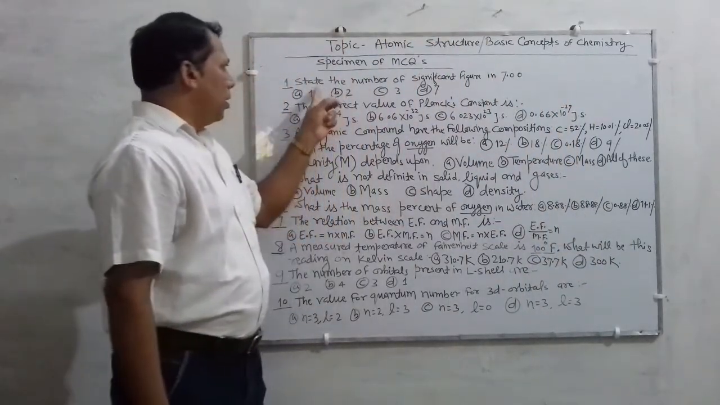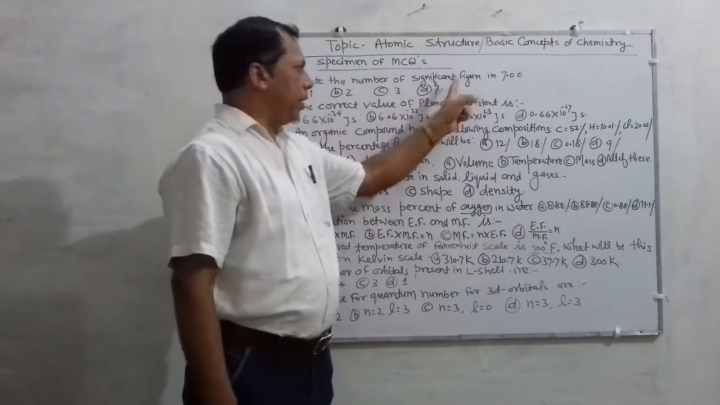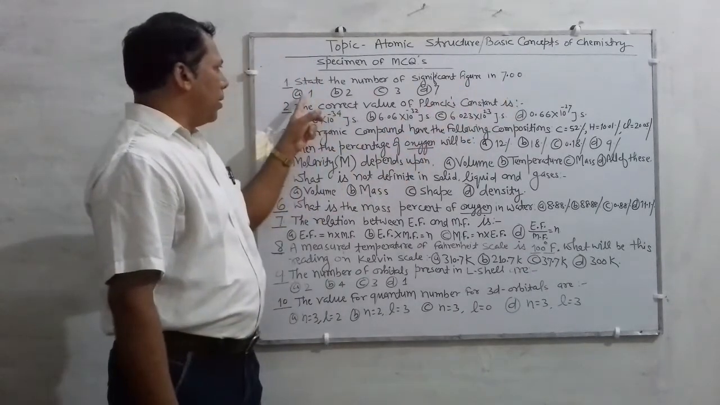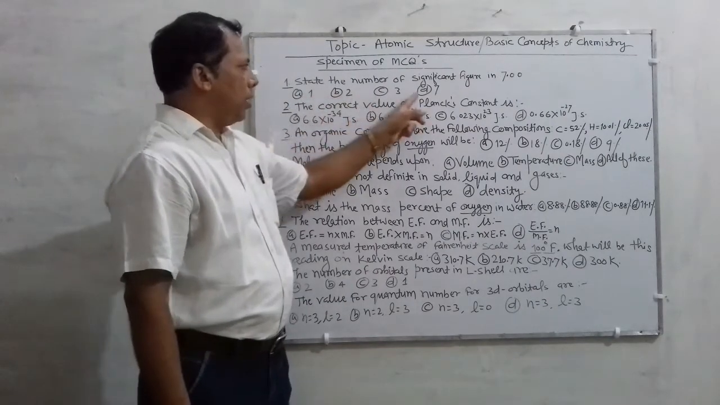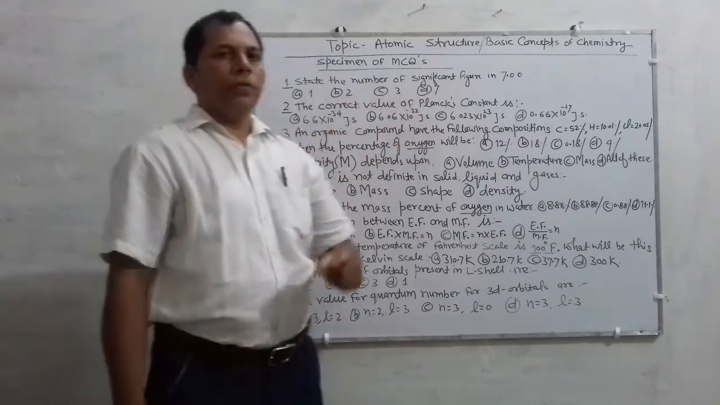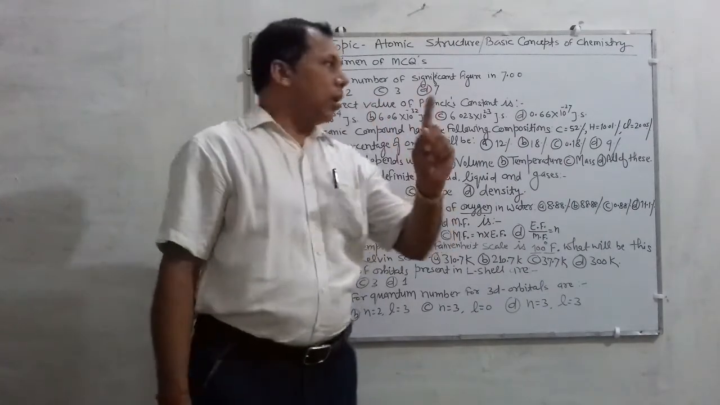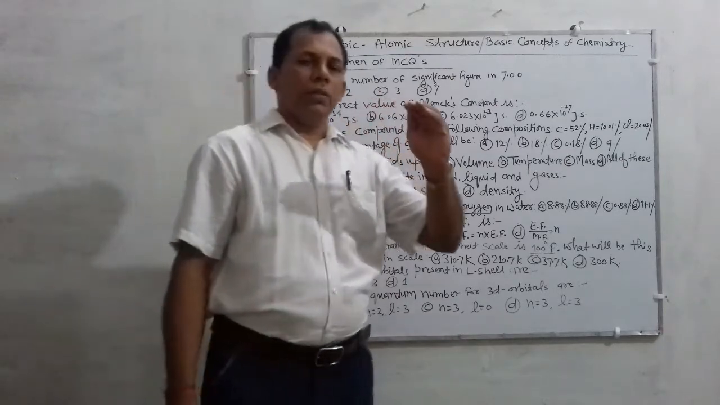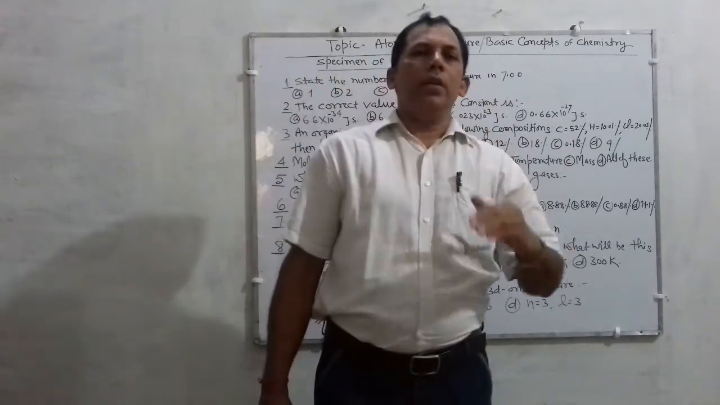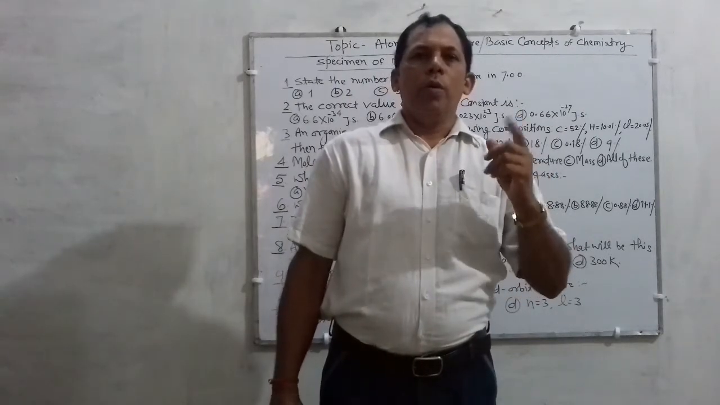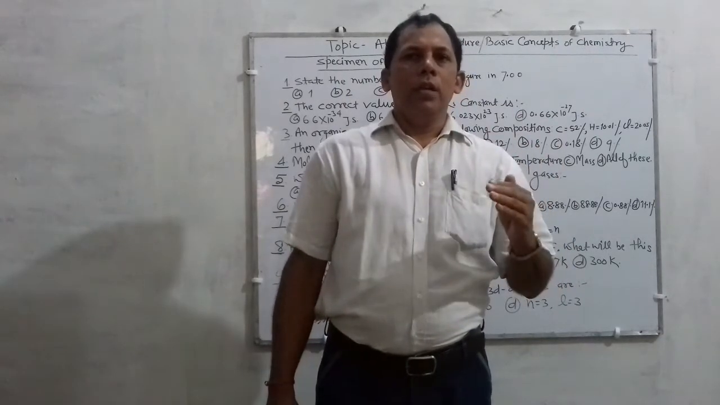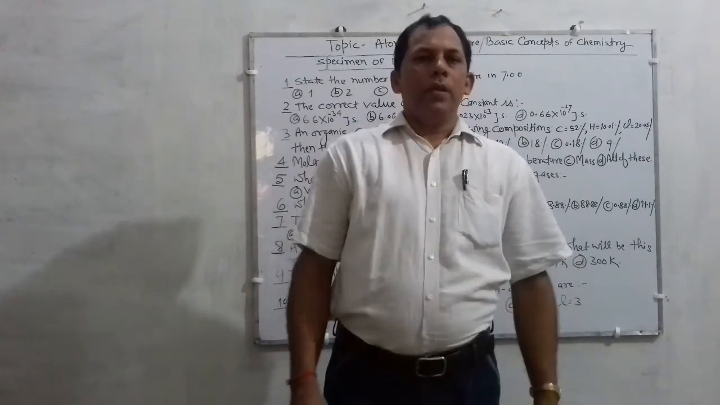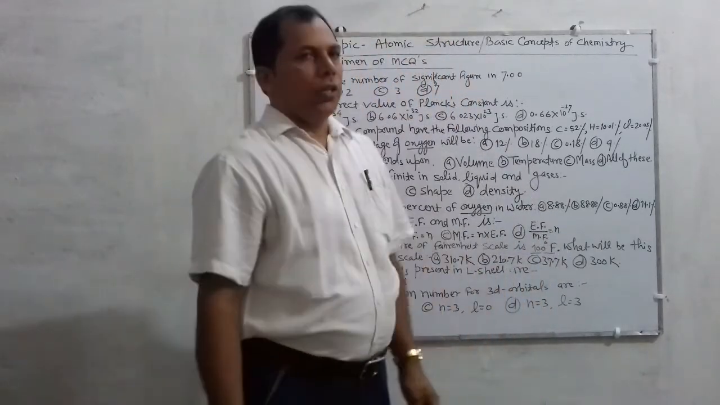State the number of significant figures in 7.00. Four options are given: A, B, C and D. Among these you have to select the correct option. Okay children? Such simple questions can be asked in your upcoming test, so your preparation should be thorough. Then you will be in a position to score maximum in the upcoming UT exam.